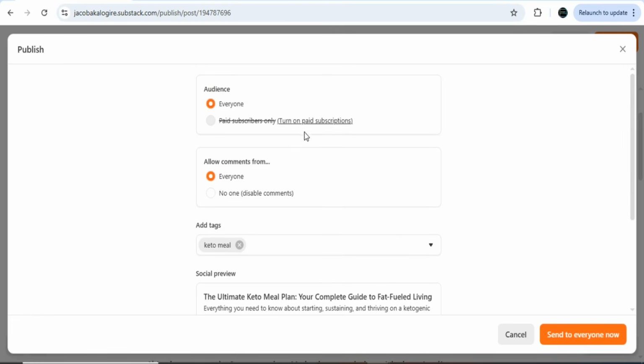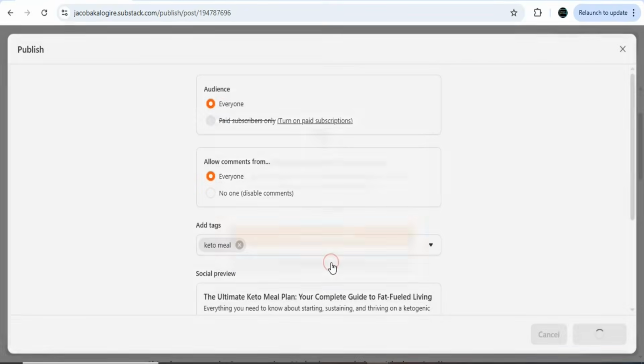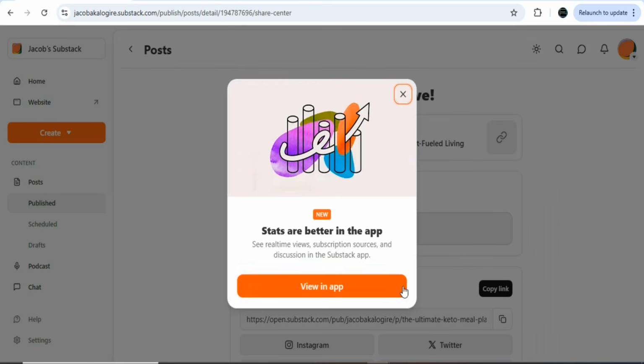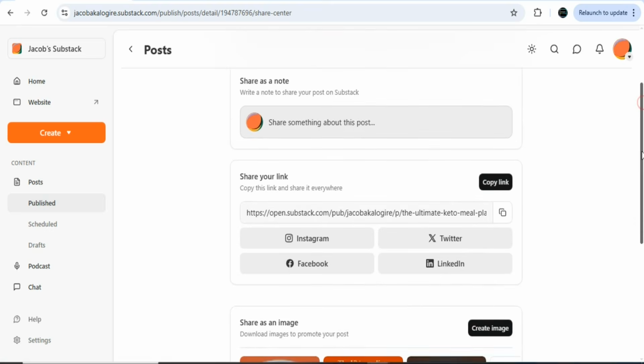Once that is done, do not change any of these and then just click right here, send to everyone now. Once you click on it, your article will be published onto the website. So click right here, publish without button. So just click on it. Once you click on it, your article has been published onto the website. You can see your post is live. You can click right here to copy the link to your post.